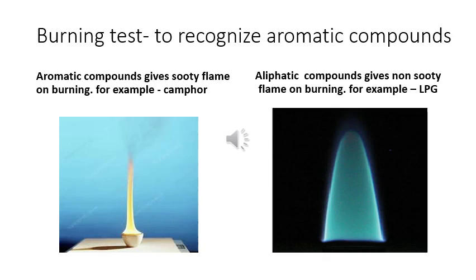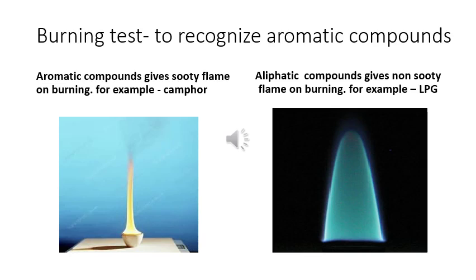This LPG is composed of aliphatic compounds like ethane, propane and butane. So when these compounds are burned, you will find a blue colored flame which is sootless, or we call it a non-sooty flame. But in aromatic compounds, you will find a sooty flame.